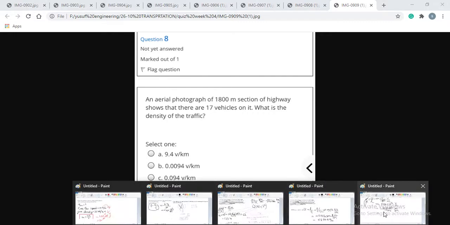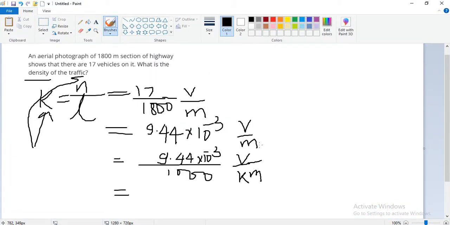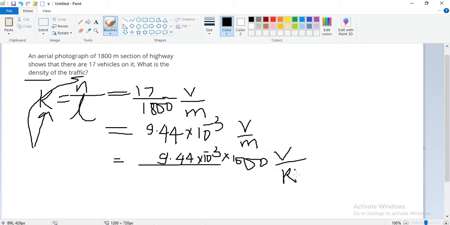1 meter is equal to 1000, so we just need to multiply it by 1000 so that it gets converted to vehicle per kilometer.